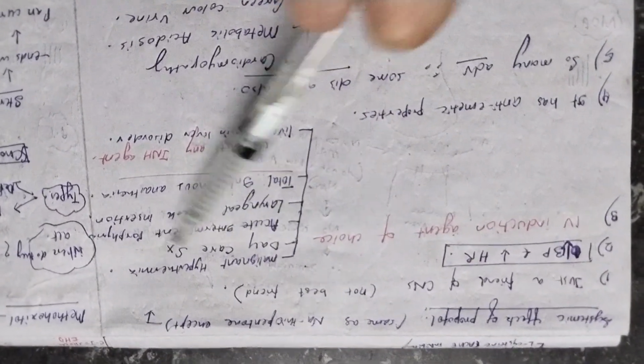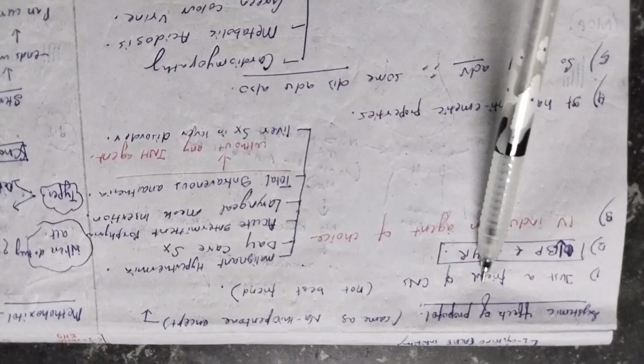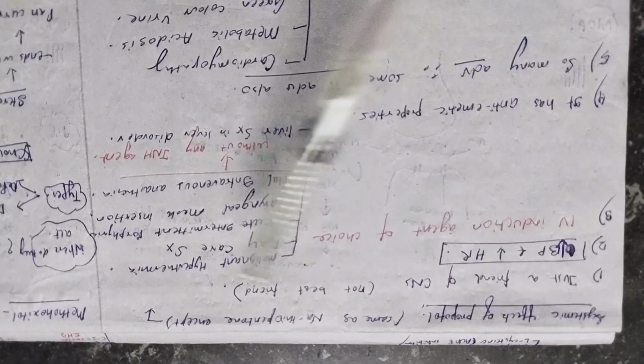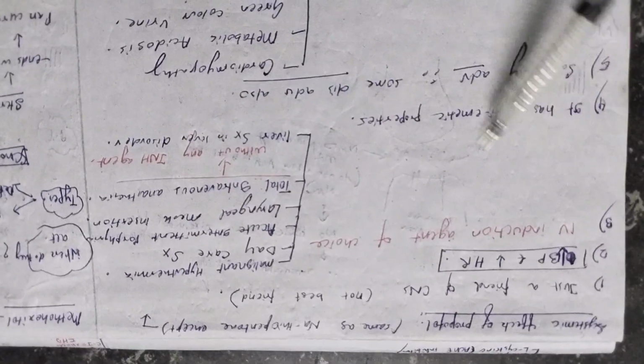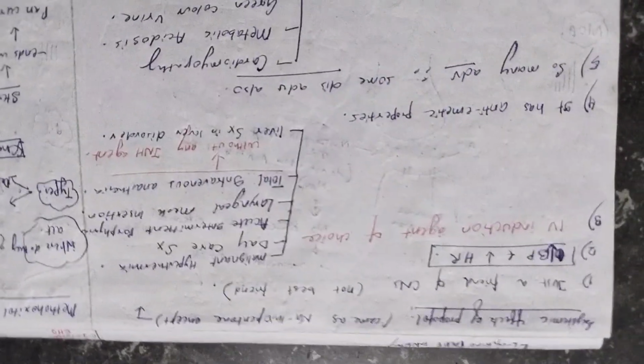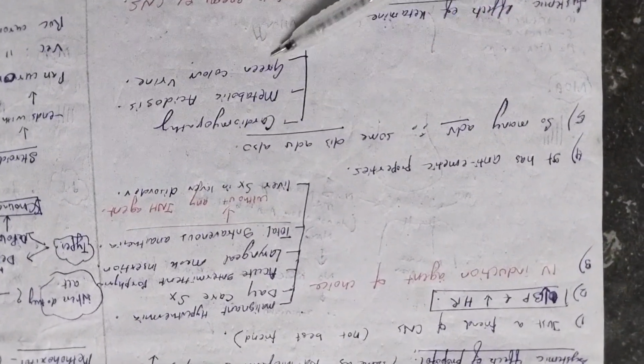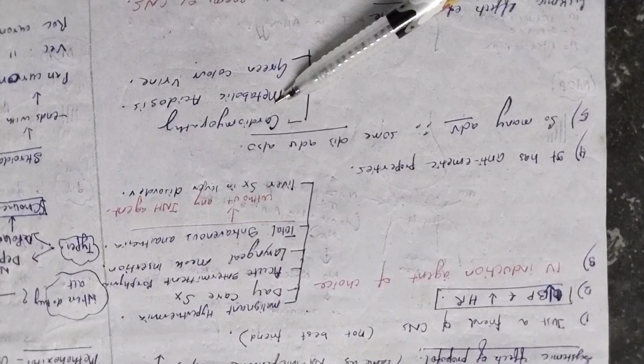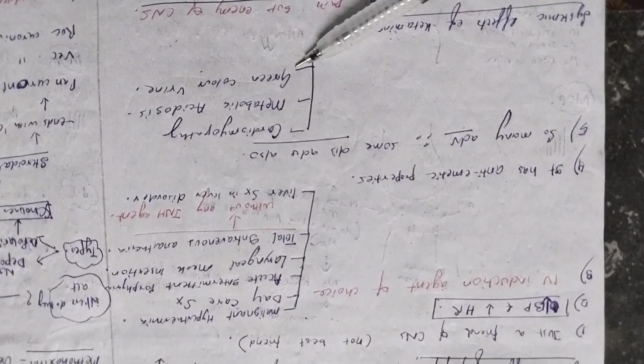One reason is that the half-life of propofol, I told you, is less than 2 hours, so it has a rapid onset of action, hence it is used in daycare surgeries. It also has anti-emetic properties. Now, if something has so many good effects, it will have some side effects also. So these are the 3 side effects of propofol. It can cause cardiomyopathy, it can cause metabolic acidosis, and it can cause green color of the urine.